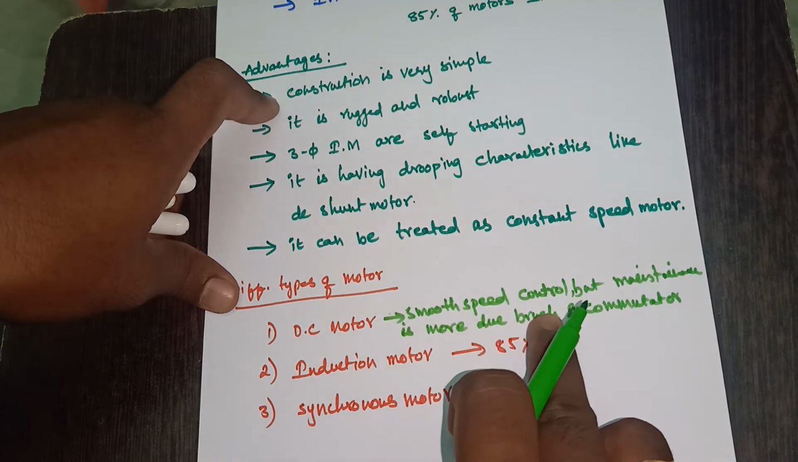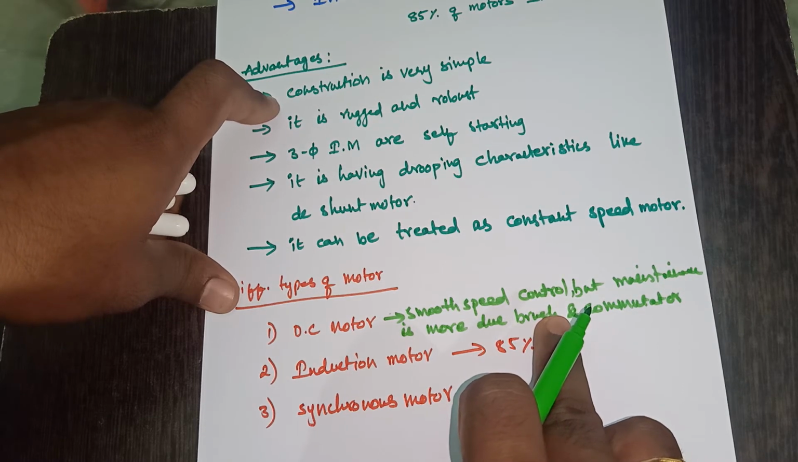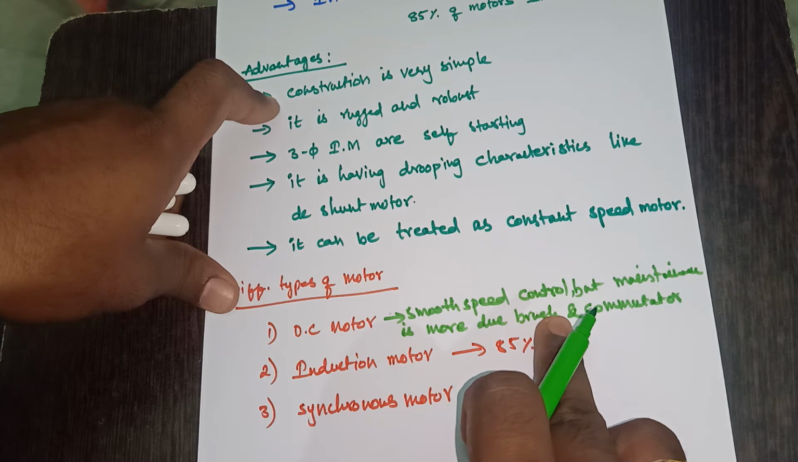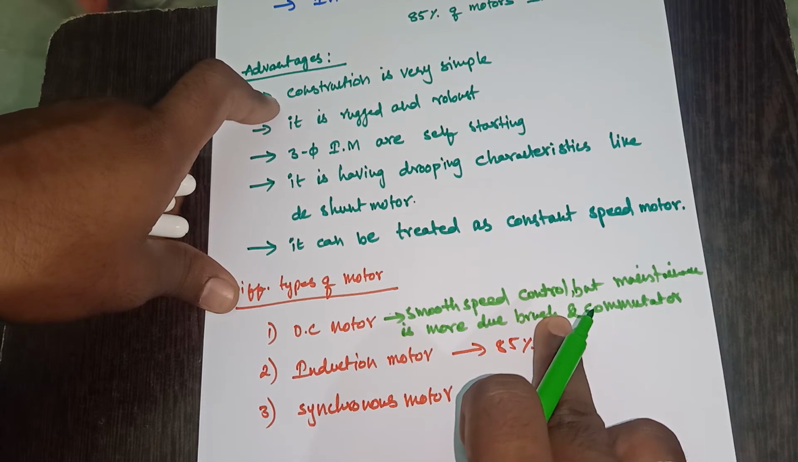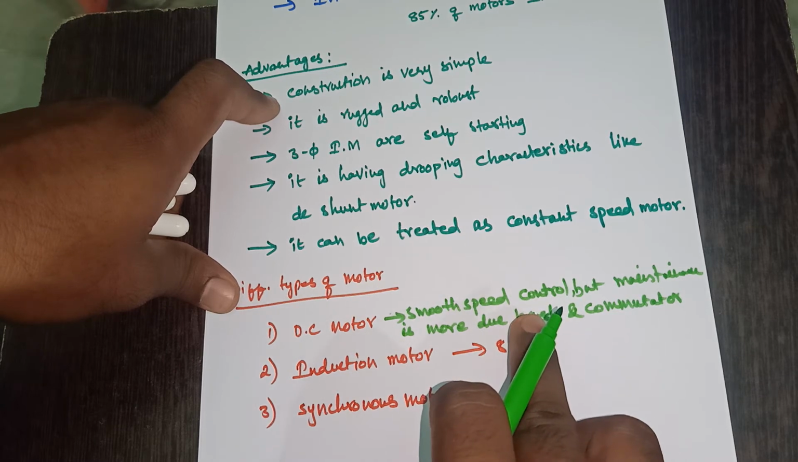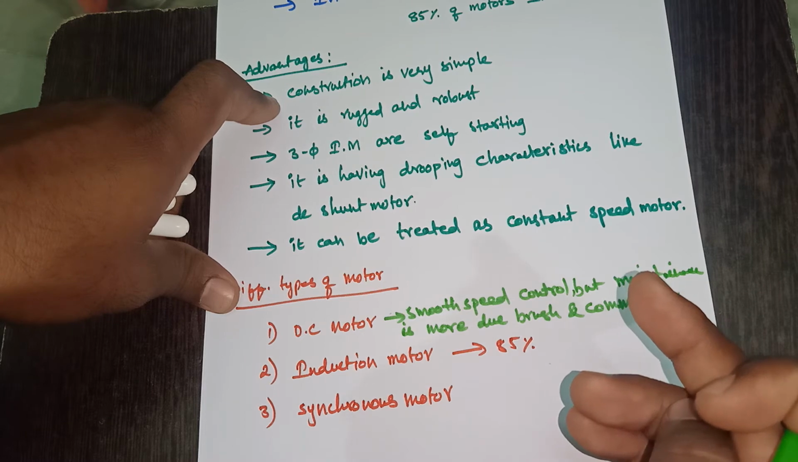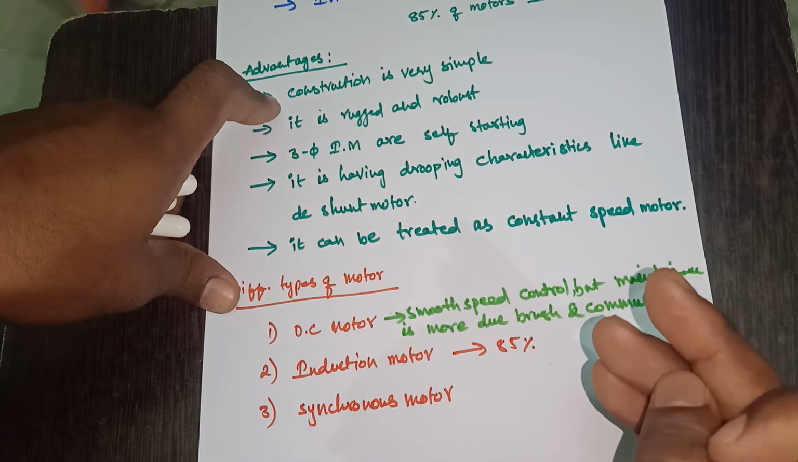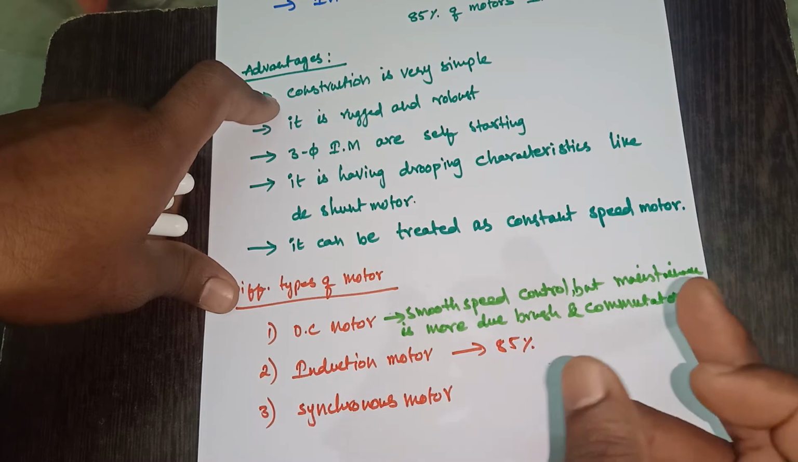But coming to the induction motor, it does not have any commutator. Induction motors are of two types: one is the squirrel cage induction motor, and the second is the slip ring induction motor. In squirrel cage induction motors, we don't even require brushes or slip rings. So comparing the squirrel cage induction motor with the DC motor, we can say it needs very little maintenance. There are no brushes and commutator, so we need not worry about them.